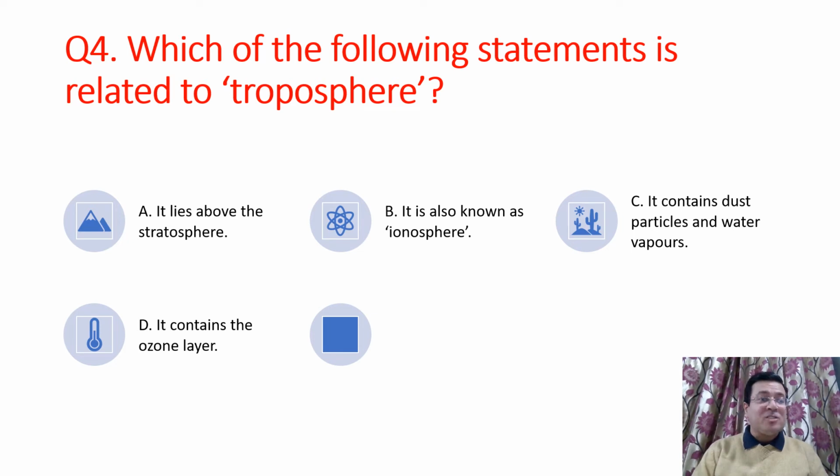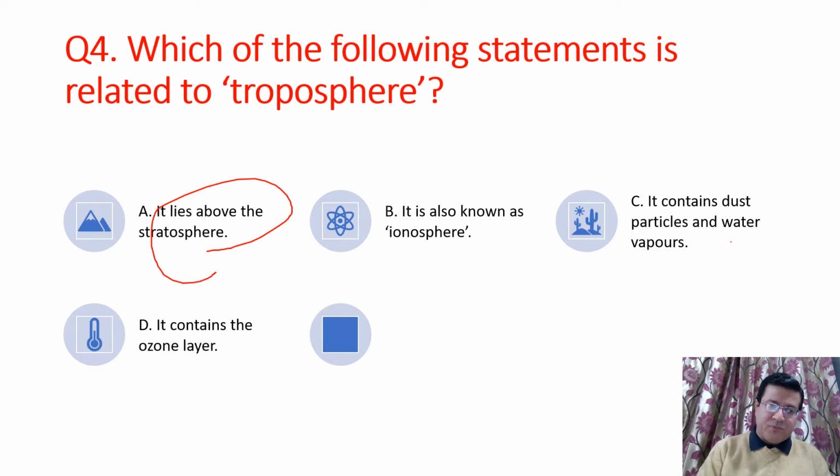Which of the following statements is related to troposphere? Four options are there, and first option says it lies above the stratosphere. B option, it is known as ionosphere. C option, it contains dust particles and water vapors. And D option, it contains the ozone layer. Now it lies above the stratosphere. It is wrong. Why? Because it lies below the stratosphere.